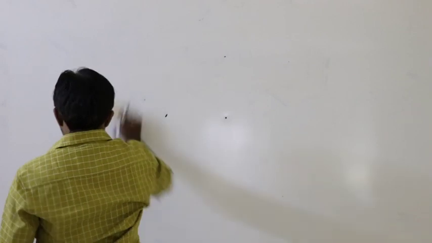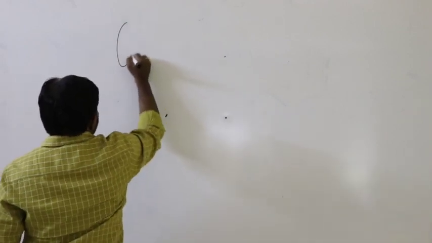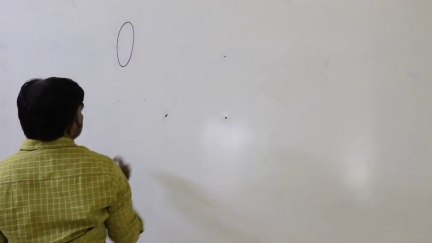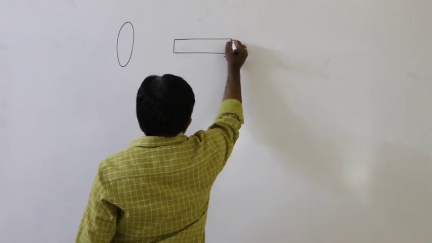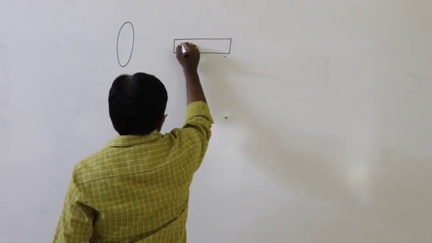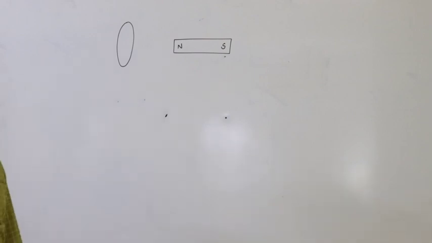For example, see here, this is the closed coil. Let us say this is the magnet, north pole and south pole.